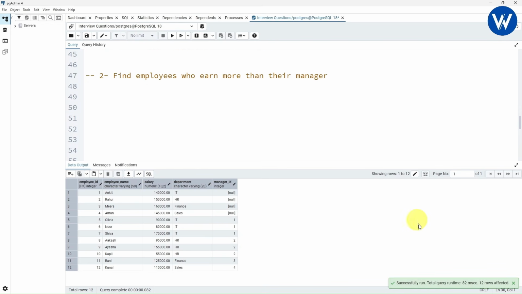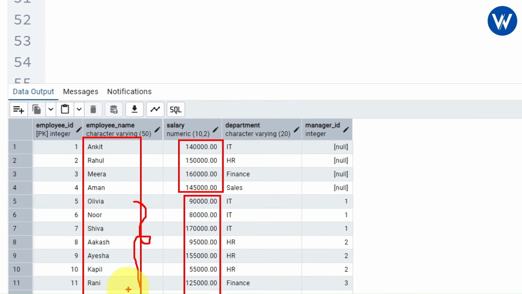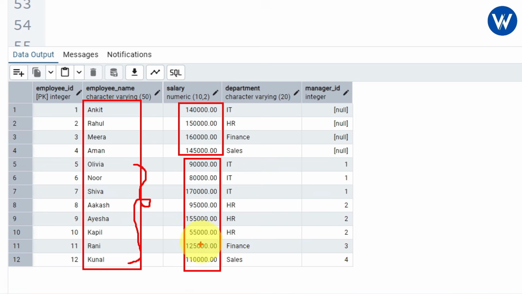Now let's understand the question carefully. We need to find the employee names from the employee name column who are earning more salary than the manager. So here we can see these are the employees and these are the managers, right? Now we need to find only the employees. So from this employee, we need to find the employees who are earning more salary than their managers. I hope the question is clear, right?